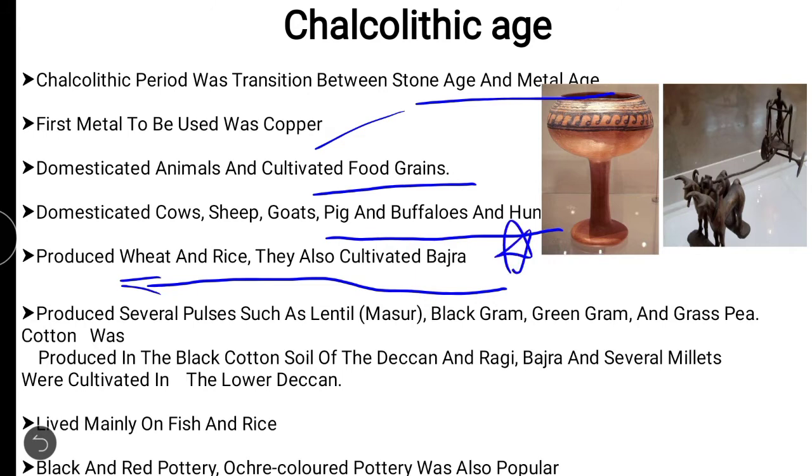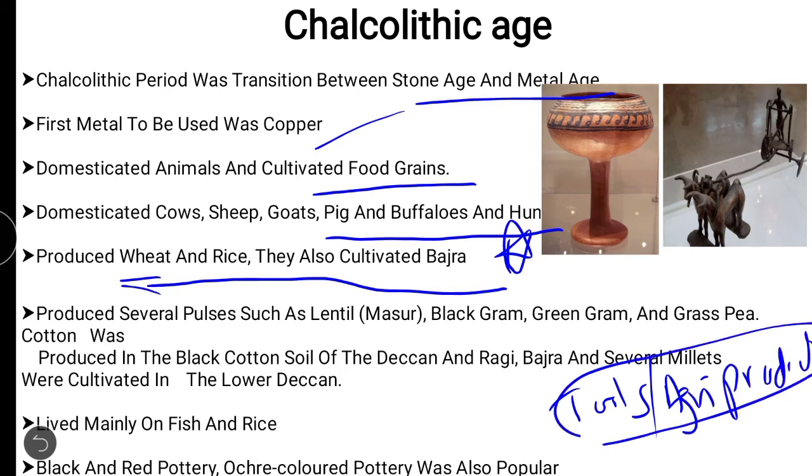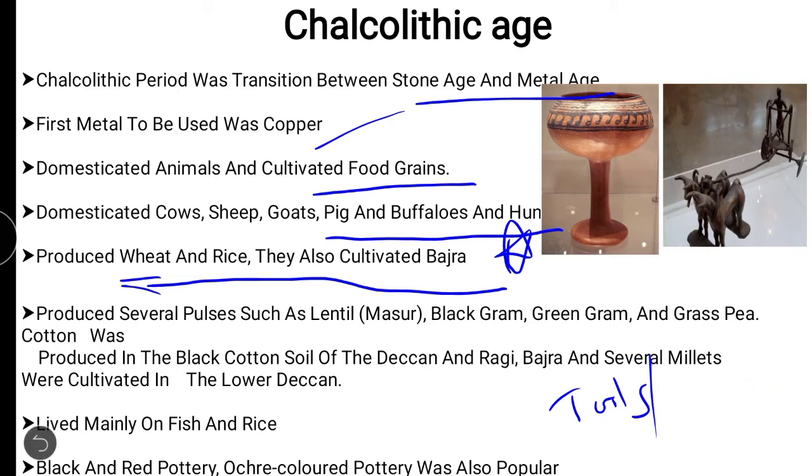Very important, guys. These are the tools and the types of agricultural products. These are very important. There might be a question regarding these only. In which age did the production of wheat start, in which age did rice start, and in which age did colored pottery start? So the questions might be in this format.